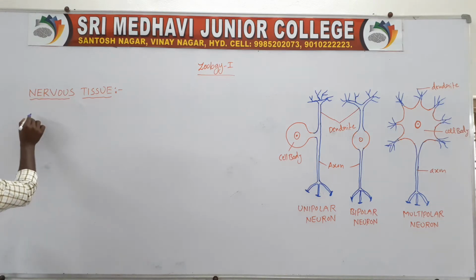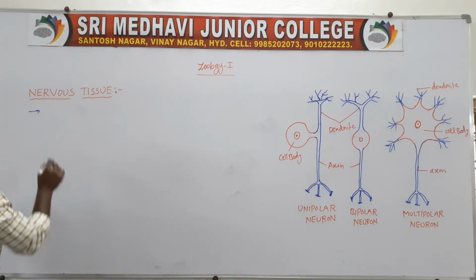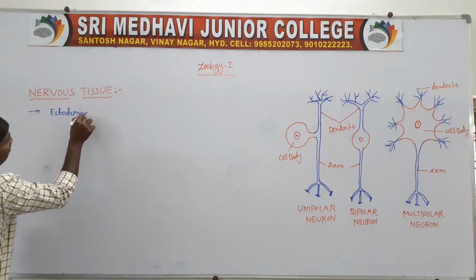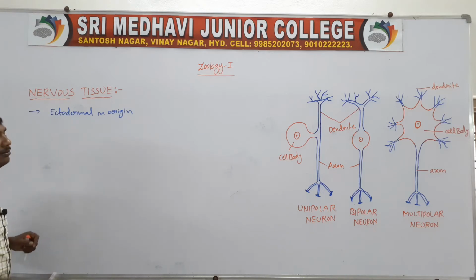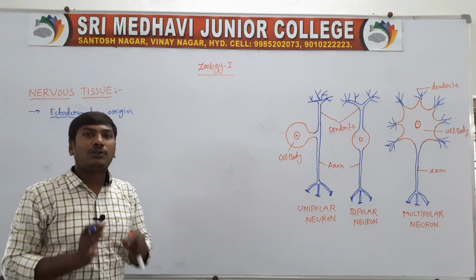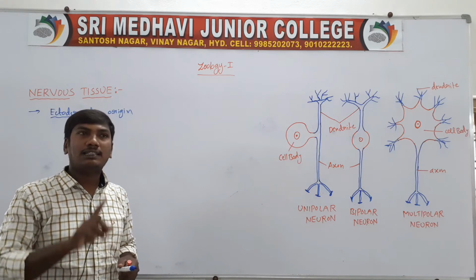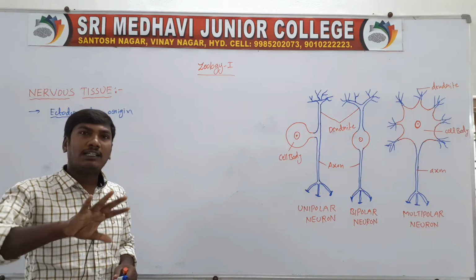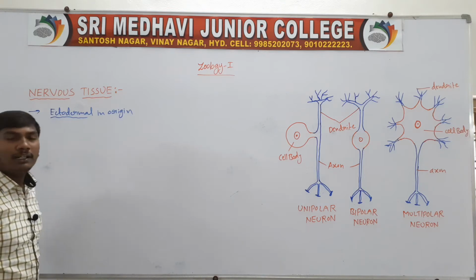Nervous tissue is ectodermal in origin. Ectodermal means that in the embryonic stage there are three germ layers: the outer ectoderm, the middle mesoderm and the inner endoderm. From these three germ layers, the total body is formed.